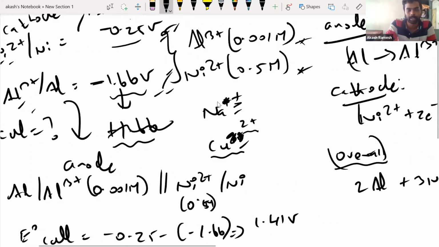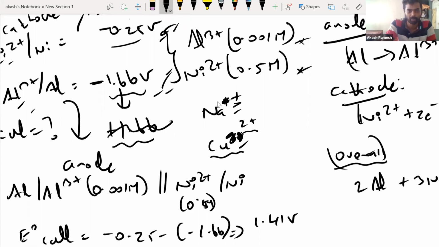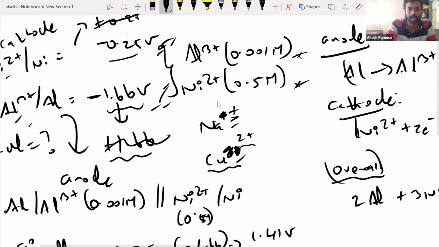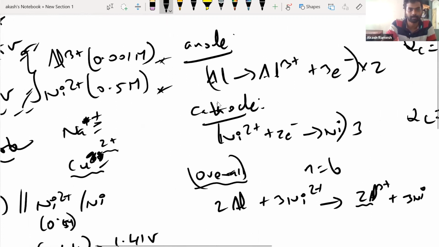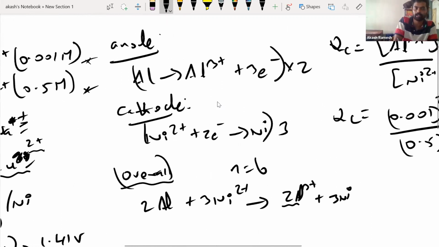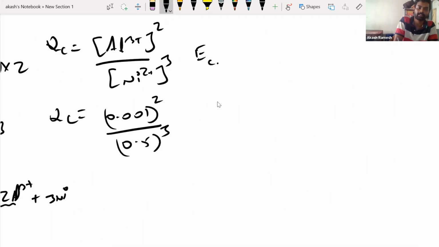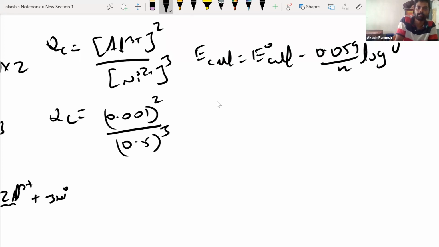We have everything we need for the Nernst equation. We have the E0 cell, we have the N value, and we have the QC value. Now I will write the Nernst equation also. Temperature is not given, so we'll use 25 degrees Celsius. So E equals E0 cell minus 0.059 divided by N into log of QC.